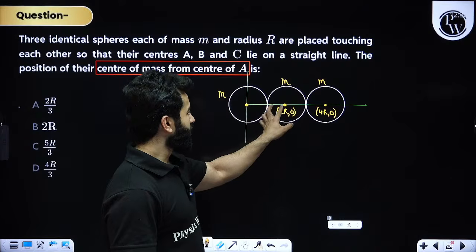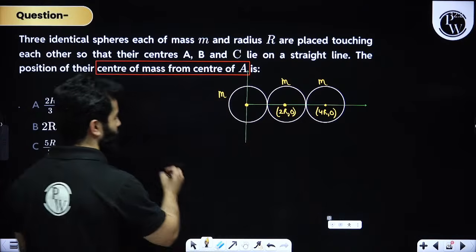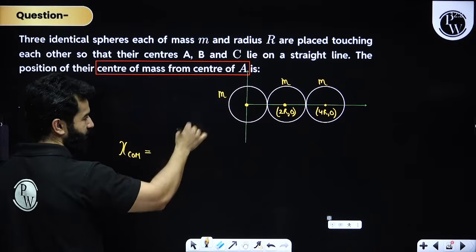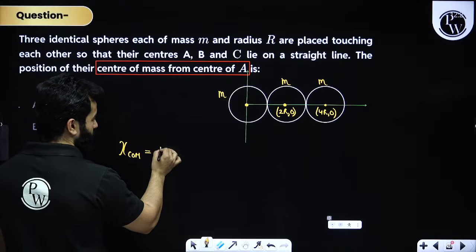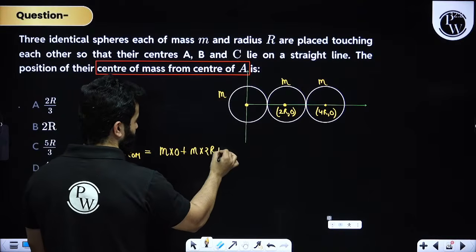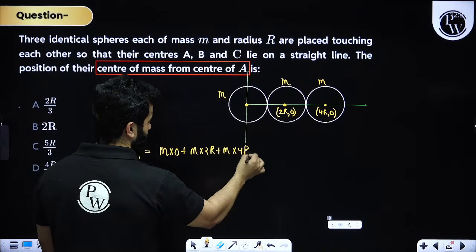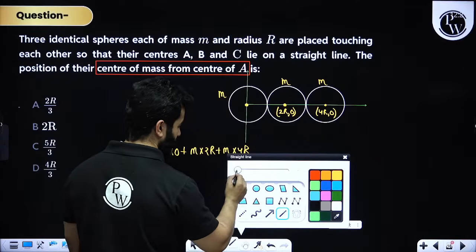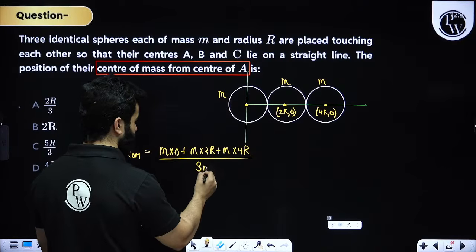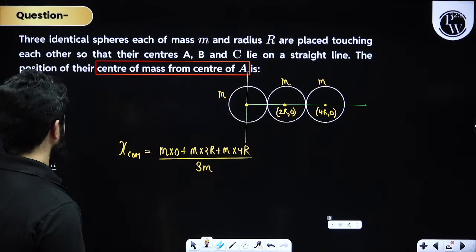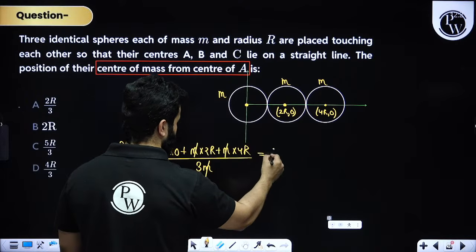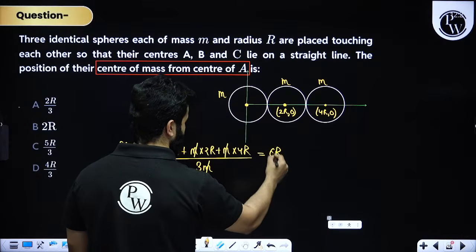R plus R 2R, R plus R 2R. So this is 4R. So this will become XCOM, and we'll only have XCOM because it is symmetrical about y-axis. We'll have m into 0 plus m into 2R plus m into 4R and whole divided by 3m. Right? I believe masses are absolutely same. So this will become, my dear friends, first of all, m will get cancelled out. This will become 6R divided by 3, and this will become 2R.